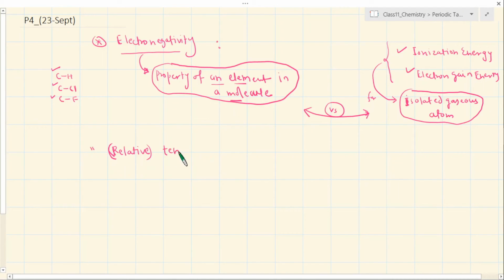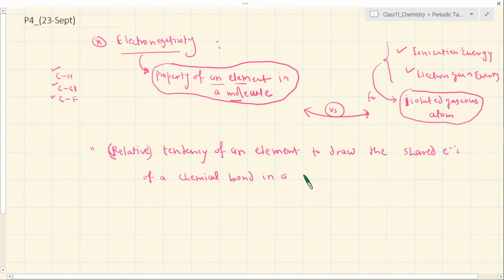It's a tendency of an element to draw the shared electrons of a bond, of a chemical bond, in a molecule.